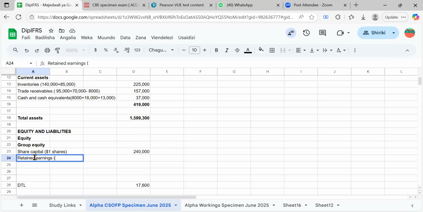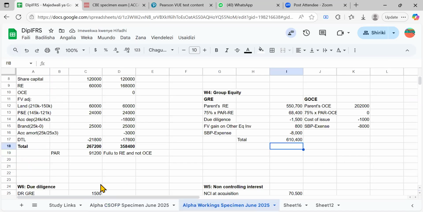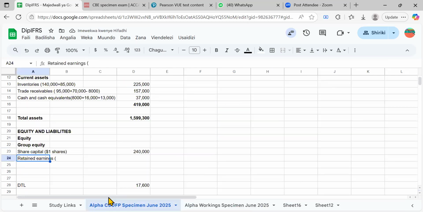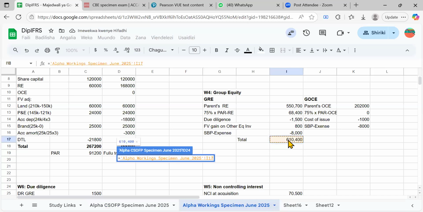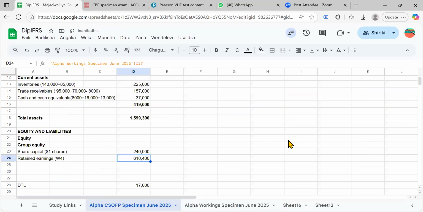And you may be saying this, you may open the brackets and specify that, okay, I'm doing this, but not that this is on which working it is working for, right? So you may open the bracket and say, okay, if you need this, you can get it. You can just go to working four and find it there. And you tell them, okay, but it's actual figure. You just go for the actual figure and you take it 610,400, right?